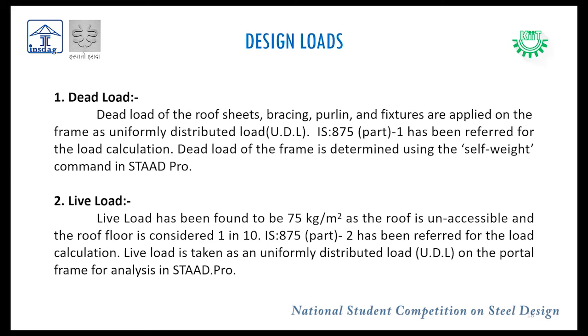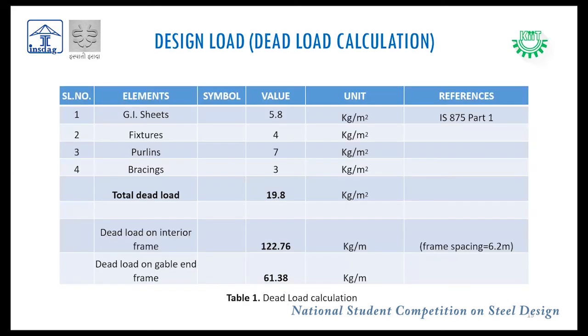For the live load, we followed IS 875 Part 2, and it was found to be 75 kg per meter square. We have applied it as UDL, and other analysis was done in StatPro. This is the calculation for dead load. We have calculated for GI sheets, fixtures, purlins, bracing, and the total dead load was 19.8 kg per meter square.